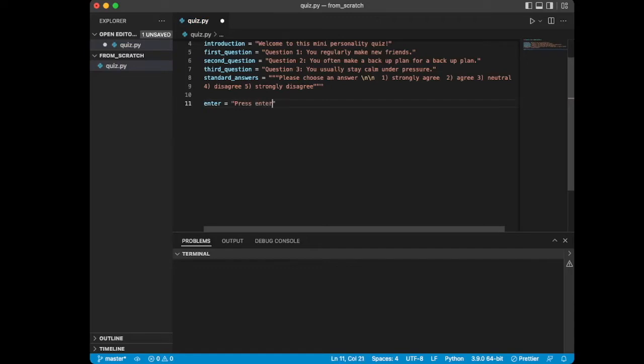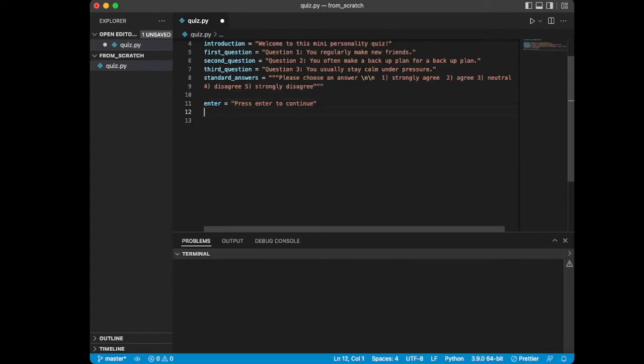This makes it a lot faster if we want to add additional questions to this quiz, which maybe we'll want to do. So I'm just going to create this variable enter, and now we've got all the scaffolding to create our first quiz. We've got our introduction, questions 1 to 3, our standard answer, and our enter prompt. So now what do we have to do?